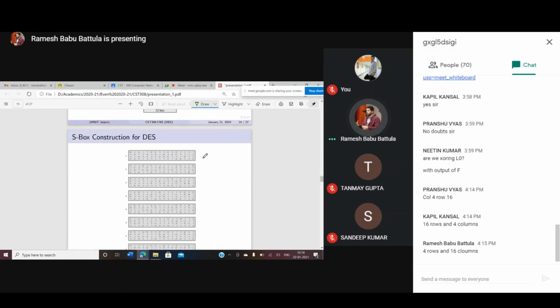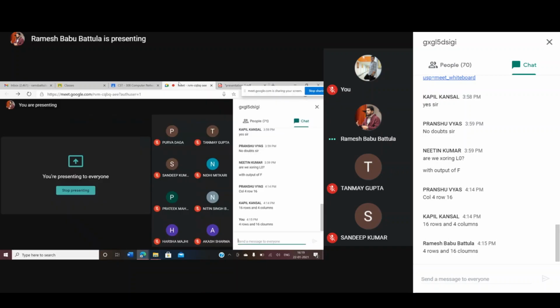Suppose my input is 1 0 1 1 1 0. What does it mean? My row value is going to be 1 0.